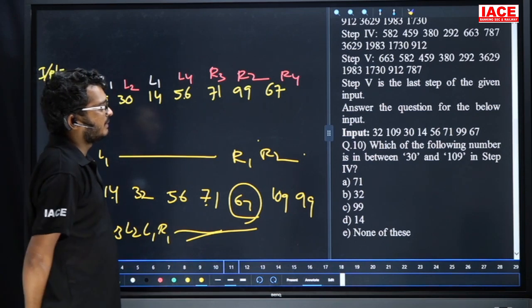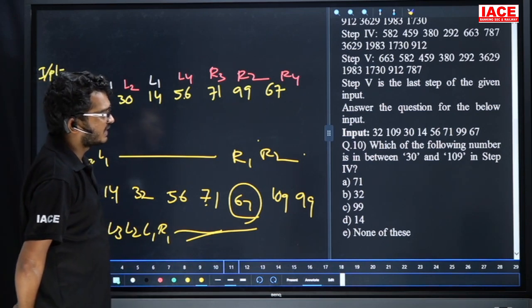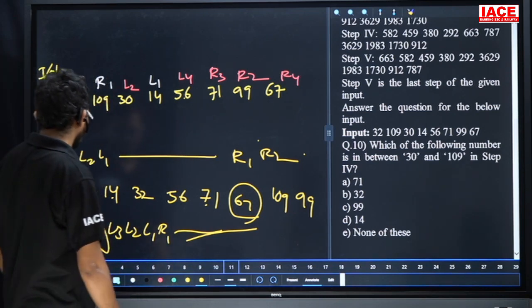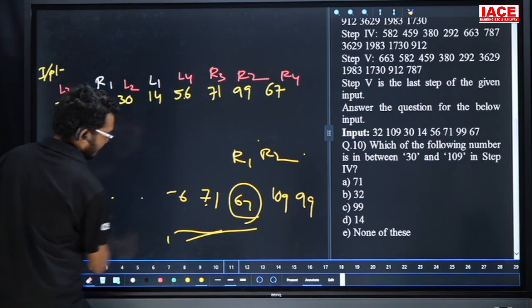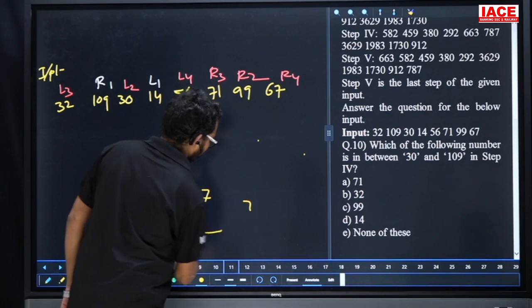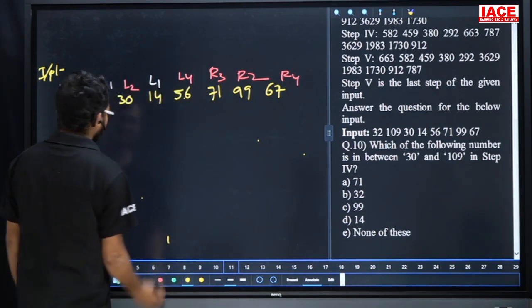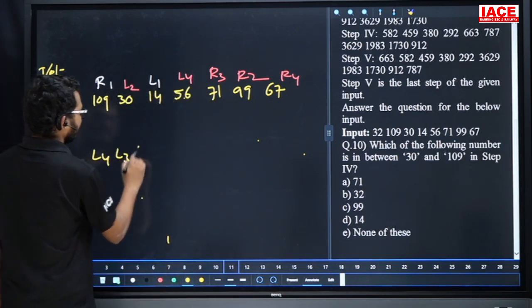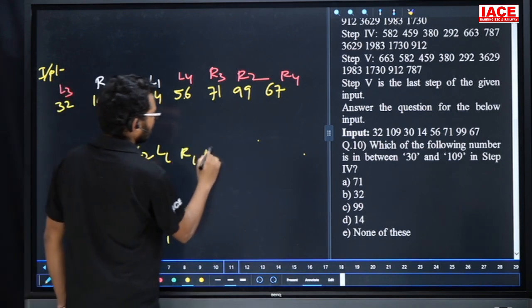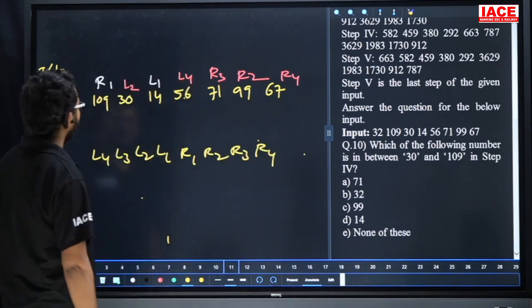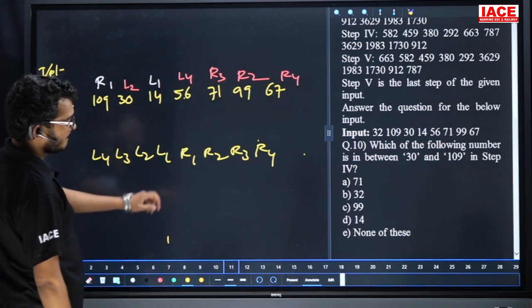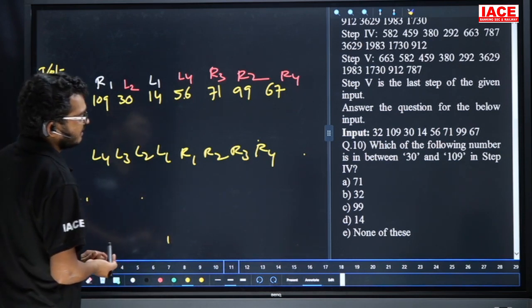Question number 10. Which of the following numbers is in between 30 and 109 in step number 4? Once note down step number 4. Friends, check it. Step number 4: L4, L3, L2, L1, R1, R2, R3, R4. Now friends, check here. The given ones are what? See here. 30 and 109.